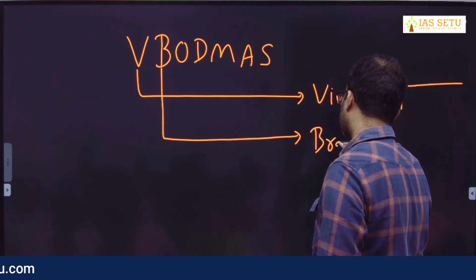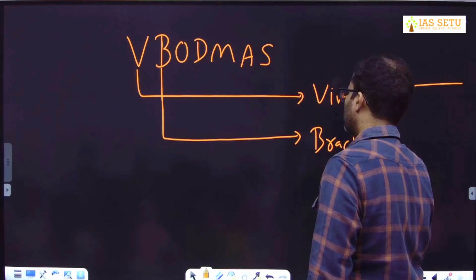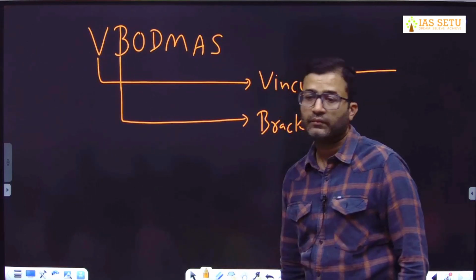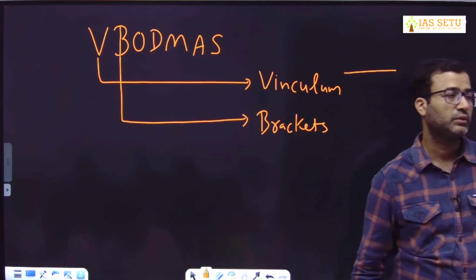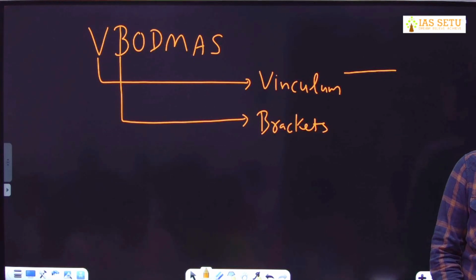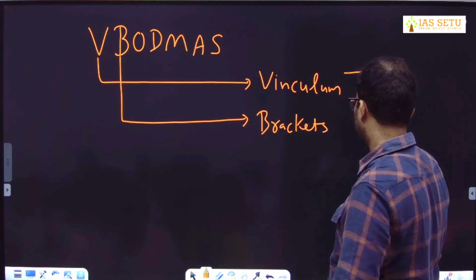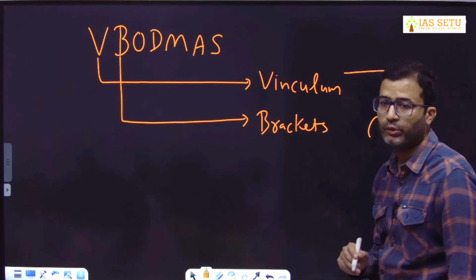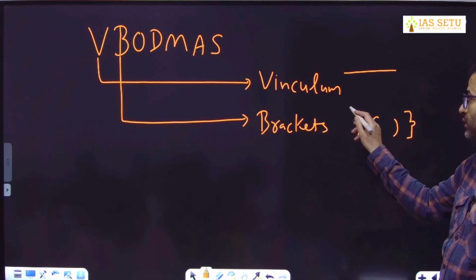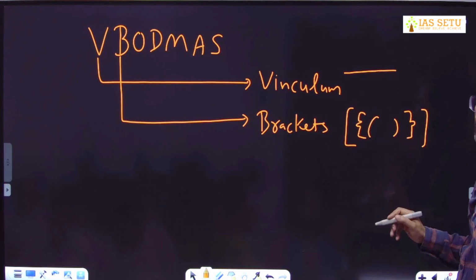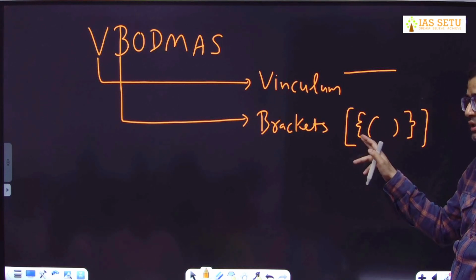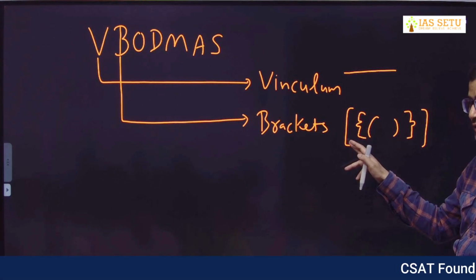B here is bracket. We have 3 types of bracket. Small. This is called small bracket. Then we have curly. Then we have square or big. This is called square bracket or big bracket. Small, curly, square bracket or big bracket.